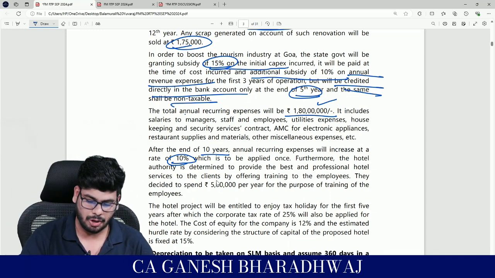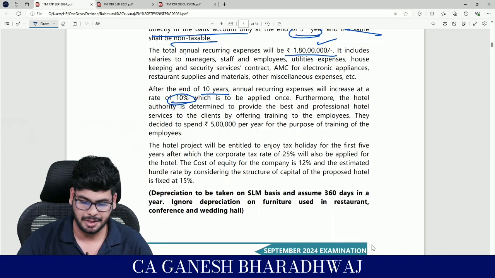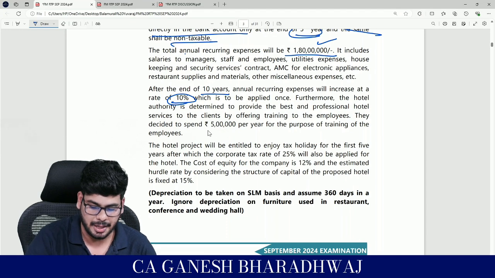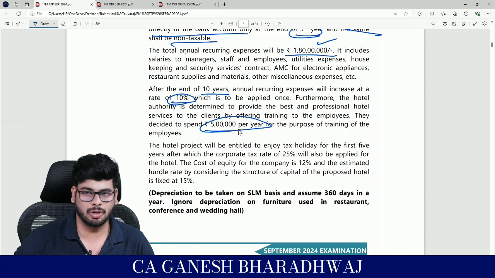Then furthermore, the hotel authority is determined to provide the best and professional hotel services to the clients by offering training to their employees. They decided to spend 5 lakh per year for the purpose of training of their employees. Clear with this, guys? This is one more cost that they are incurring.